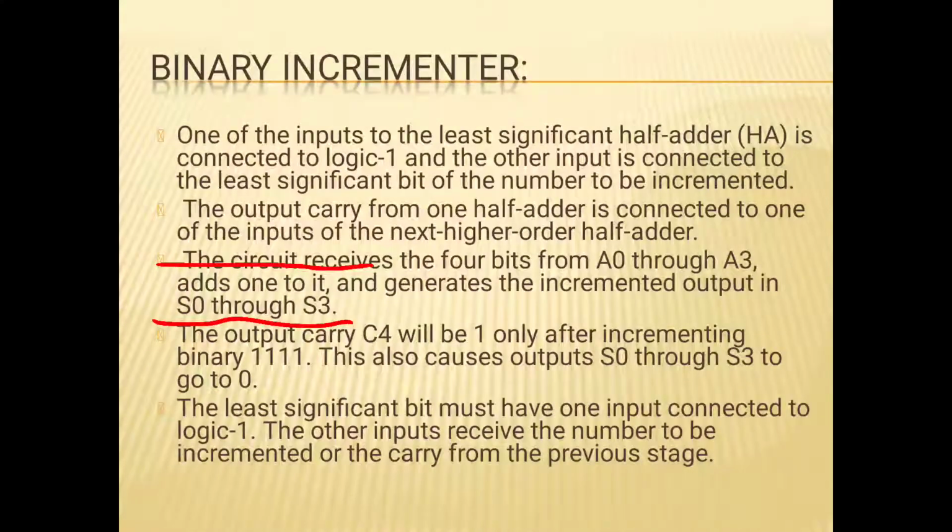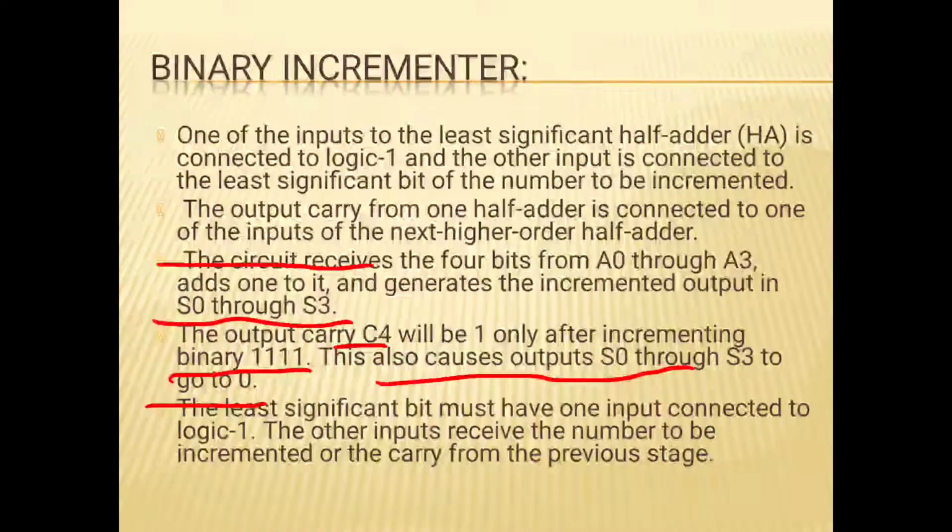The output carry C4 will be 1 only after incrementing binary 1111. This also causes outputs S0 through S3 to go to 0. The least significant bit must have one input connected to logic 1. The other input receives the number to be incremented or the carry from the previous stage.